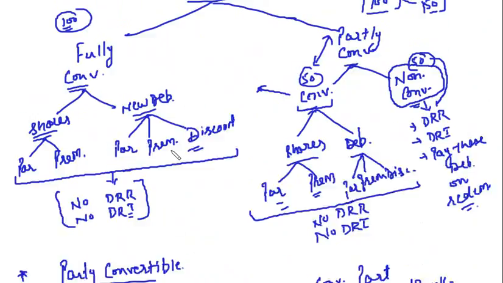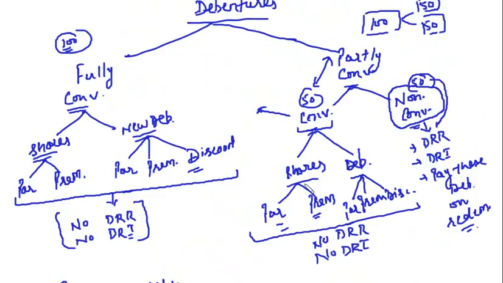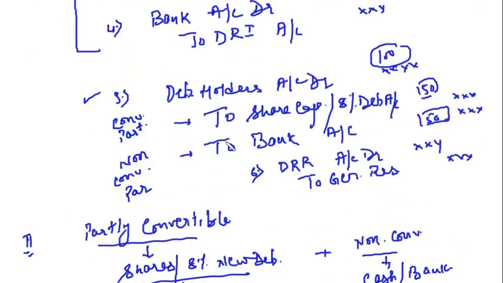So what we have discussed now, we have discussed converted into shares or debentures at par. We have discussed at par, at premium. Now what is left? This discount part is left, right? That means what is going to be the third one?